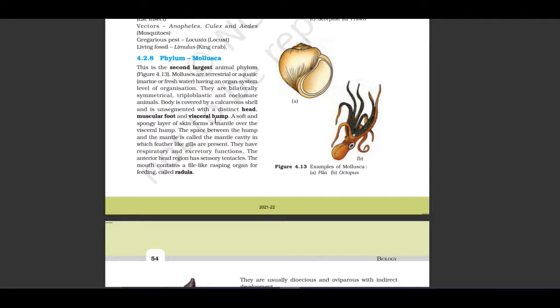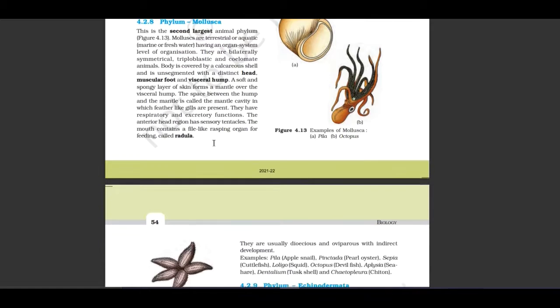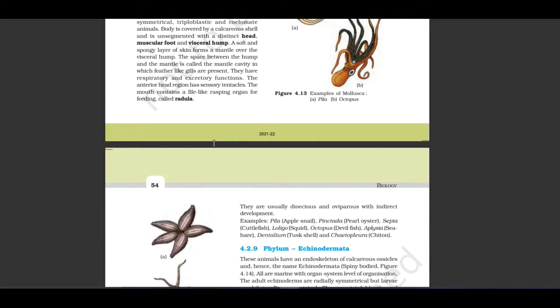A soft and spongy layer of skin forms a mantle over the visceral hump. The space between the hump and the mantle is called the mantle cavity, in which feather-like gills are present. They have a respiratory and excretory function. The anterior head region has sensory tentacles. The mouth contains a file-like rasping organ for feeding called a radula. They are usually dioecious and oviparous with indirect development.